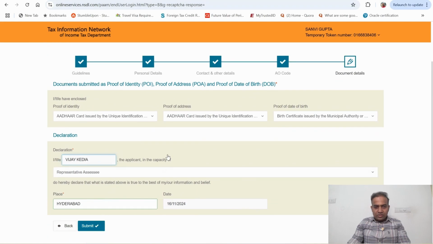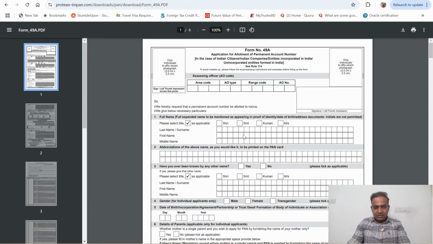Once you submit, it will generate a form like this. Here is a blank form, but you will get a form which has all the details filled in, and you will also get that form on the email ID which you have given.